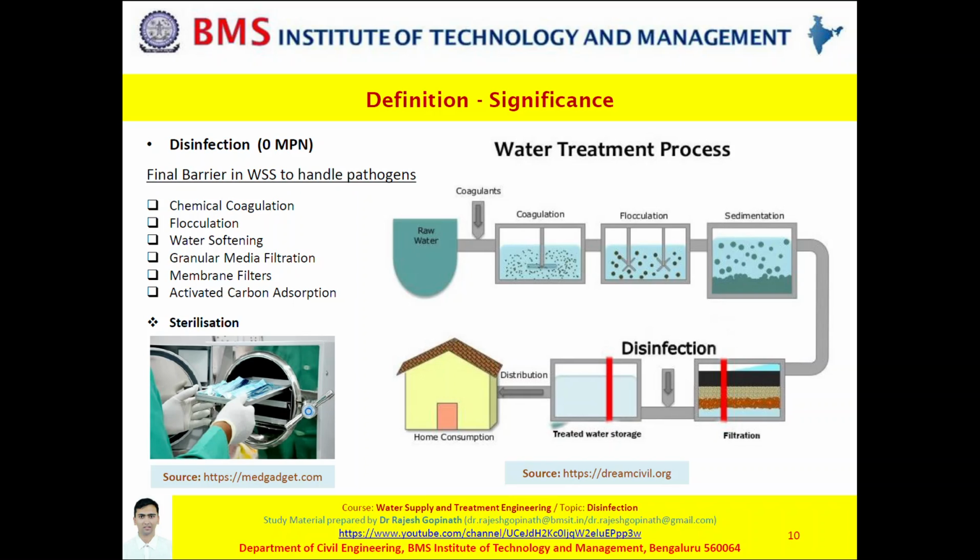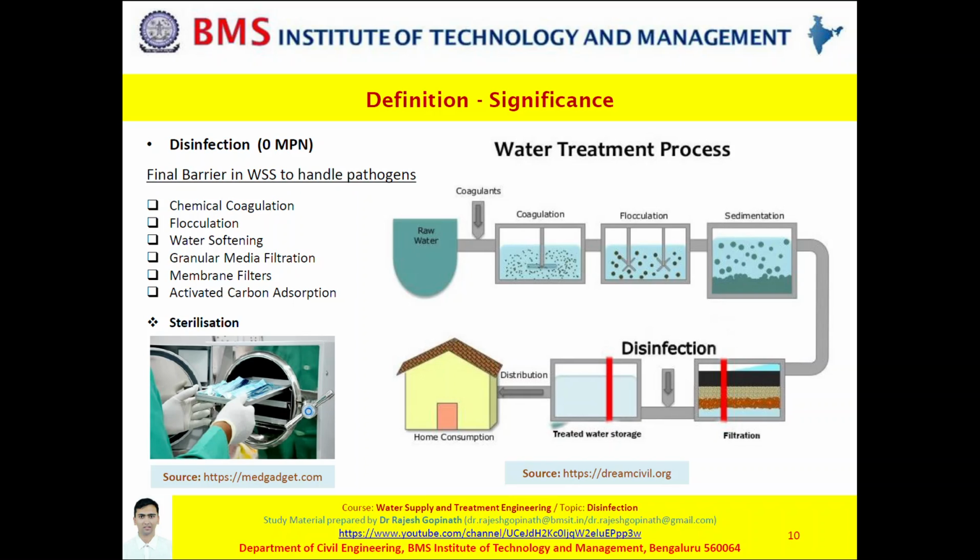If you take the context of water softening, even here, provided the pH is less than 10, then about 90% of microbes are removed, because the conditions would be very similar to coagulation. However, if your pH is less than 3 and greater than 11, then the removal efficiency will be 99%, but still it will not be 100%.